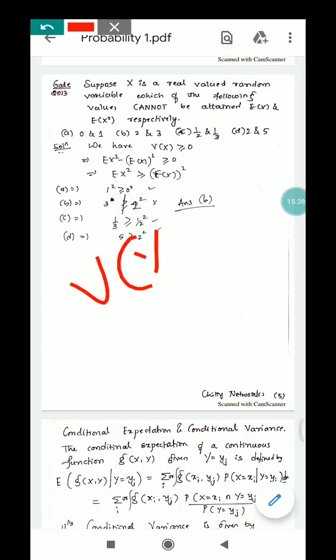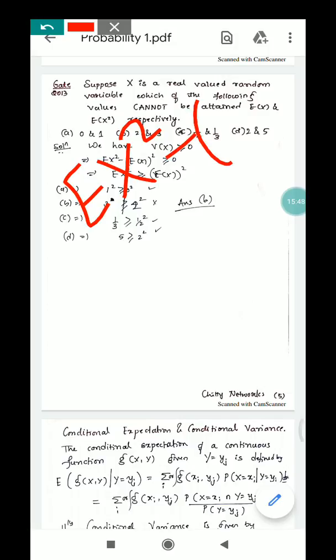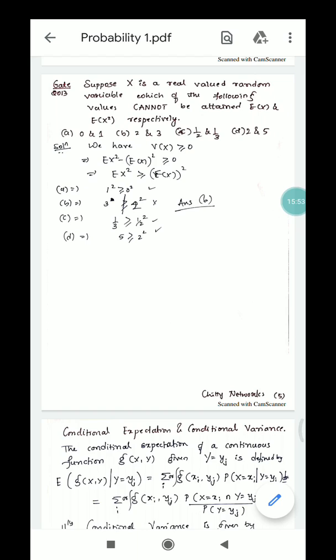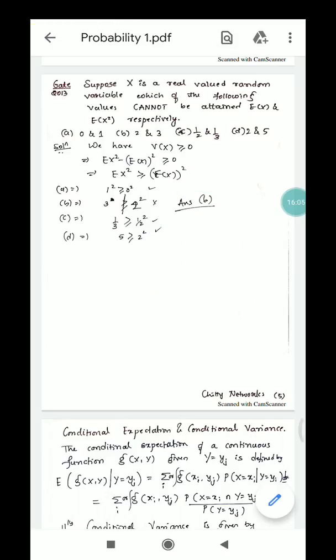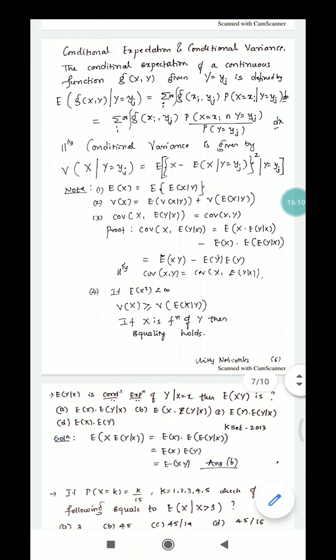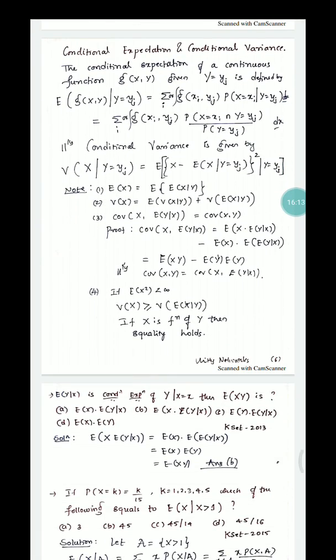Friends, you know that the variance of a random variable is always greater than or equal to 0, and you know the expression that the variance of a random variable X is given by expectation of X square minus expectation of X whole square. So you have to substitute the values and see for which option it gives a value greater than or equal to 0. Here the answer is B, because for B the variance of X is less than 0, so this condition is not satisfied. This is the answer, meaning the values which cannot be obtained. So the answer is B.